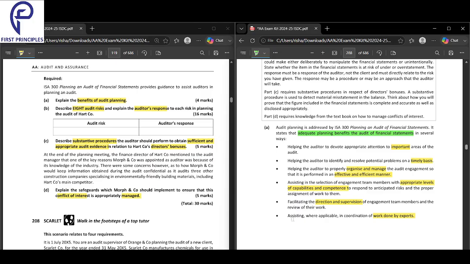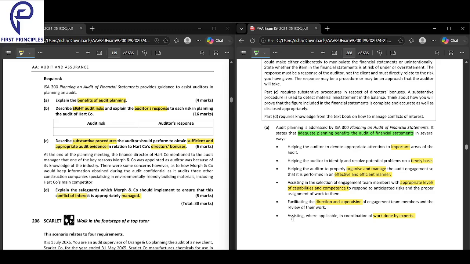These are all the benefits that you can get if you plan better. Adequate planning will benefit the audit of financial statements in these ways. All you have to do is just plan better.